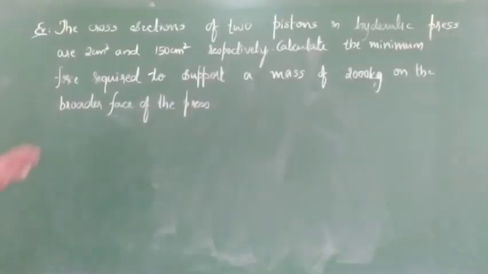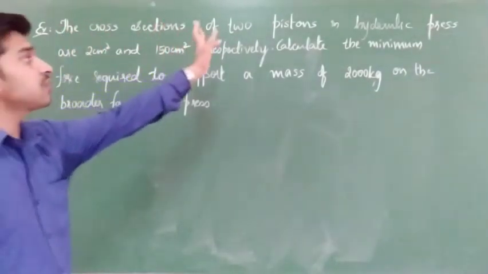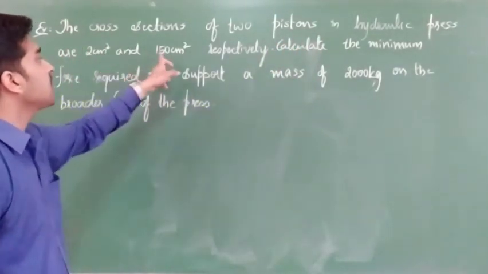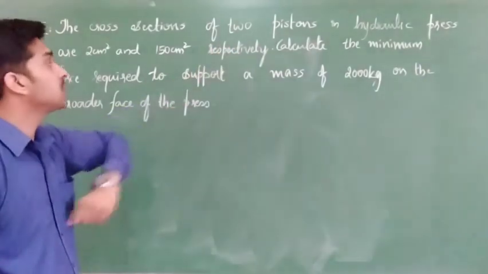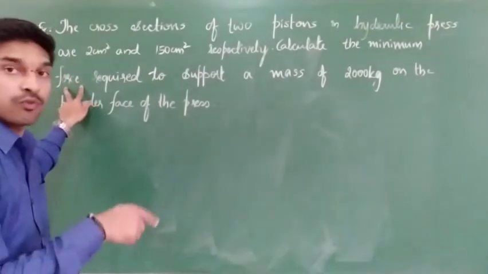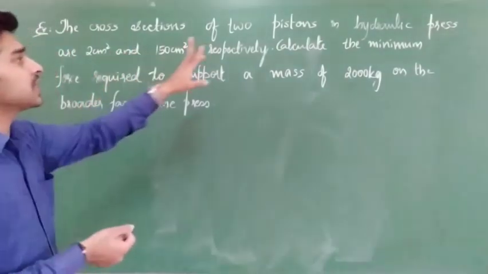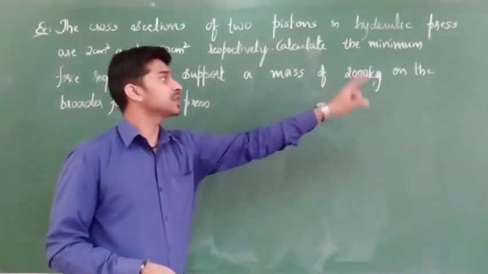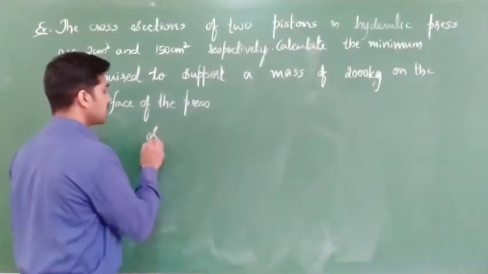Clear? Now come to this problem based on hydraulic lift. The cross sections of two pistons in a hydraulic press are 2 cm square and 150 cm square. Clear? A1, A2 given to you. Next, calculate the minimum force. Minimum force means what? F1 or F2? Which was minimum? Very good, that is nothing but F1. So what they are asking, calculate the minimum force, that means F1, to support a mass of 2000 kg on the broader face of the press. Okay, so we will go for the solution.